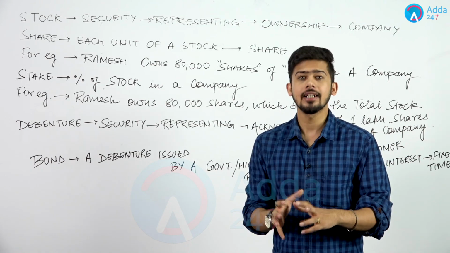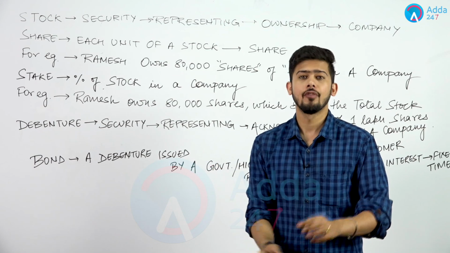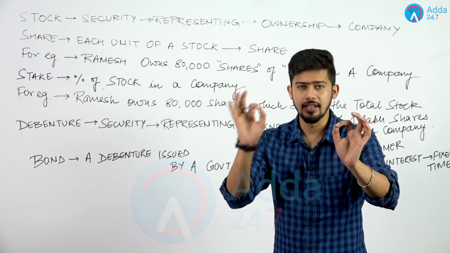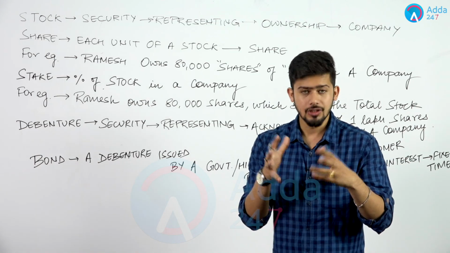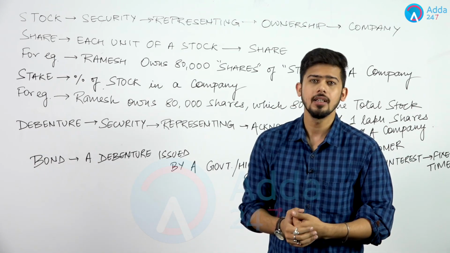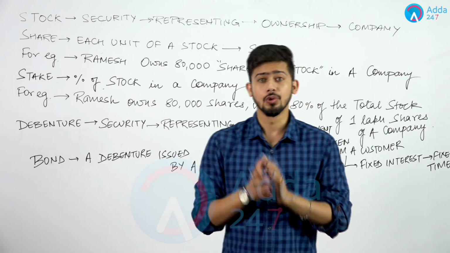The document that acknowledges debt taken by a company from the customer for a fixed time period and a fixed interest would be called a debenture. If a debenture is offered in India, generally by a government, it would be called a bond. So these were the important 4 to 5 terms that you should know.